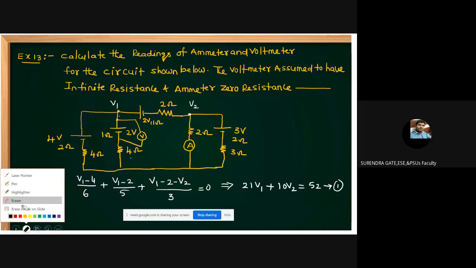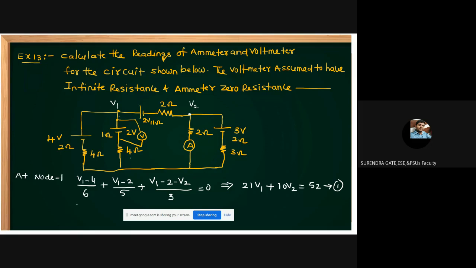Apply nodal analysis at node 2. What can you get?